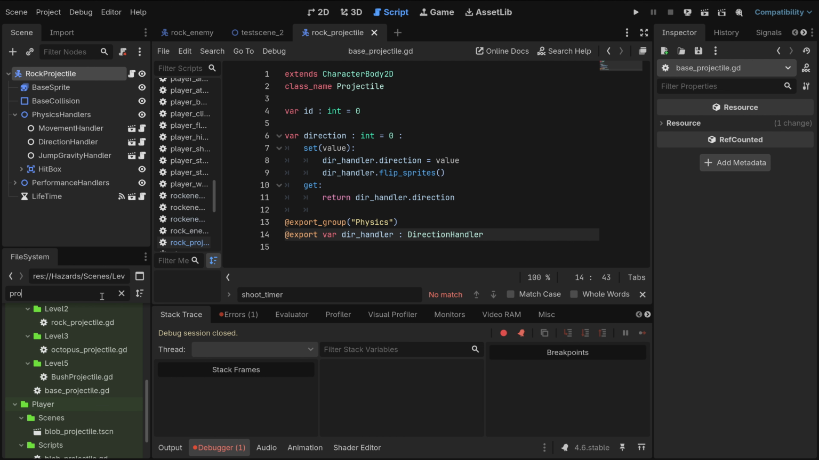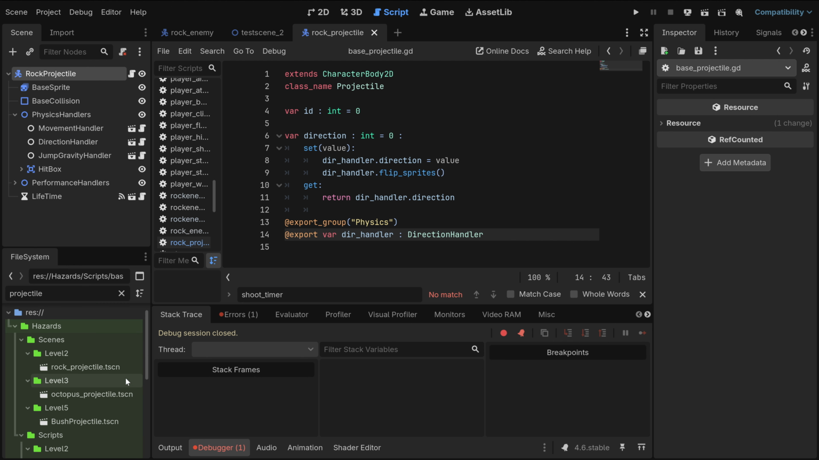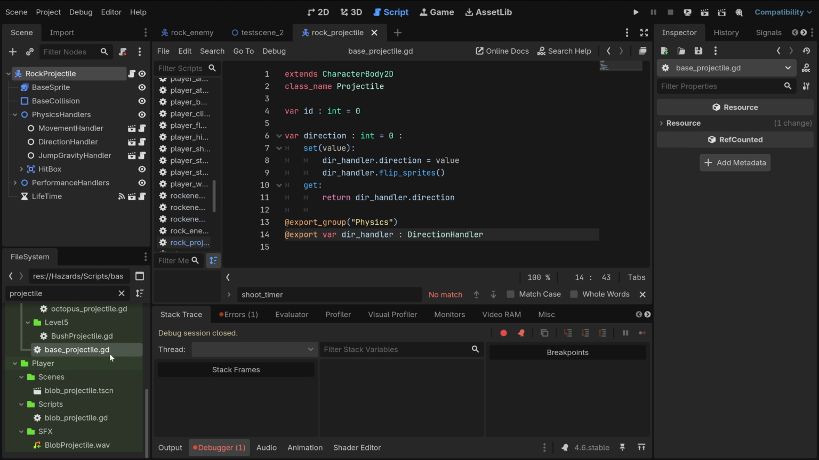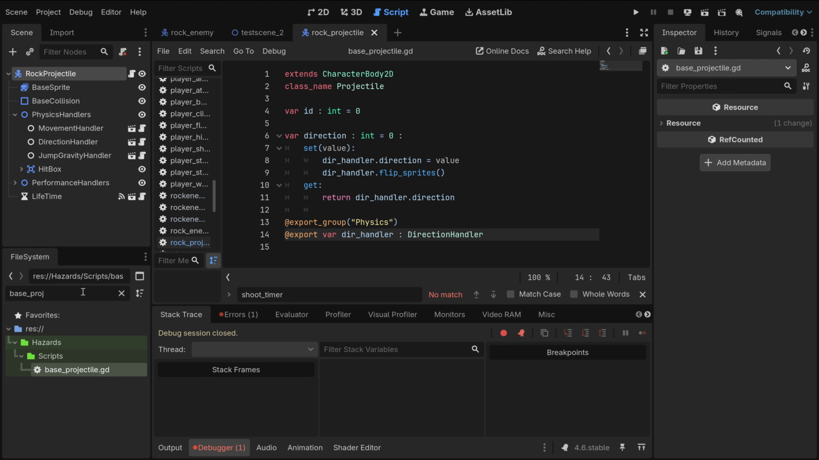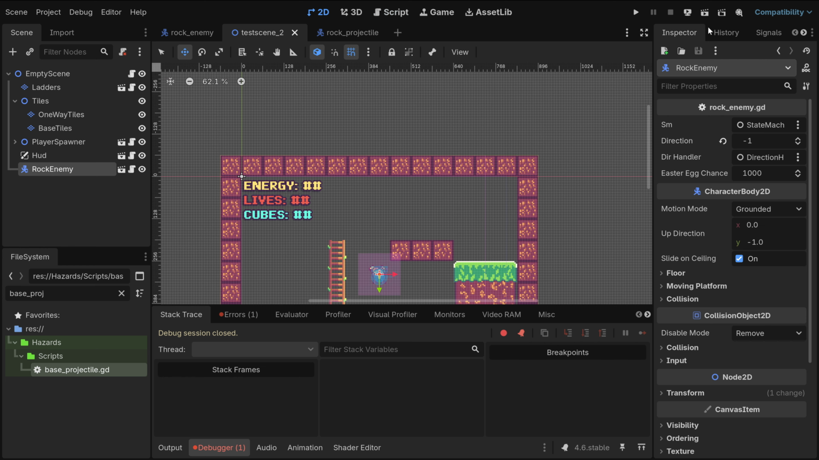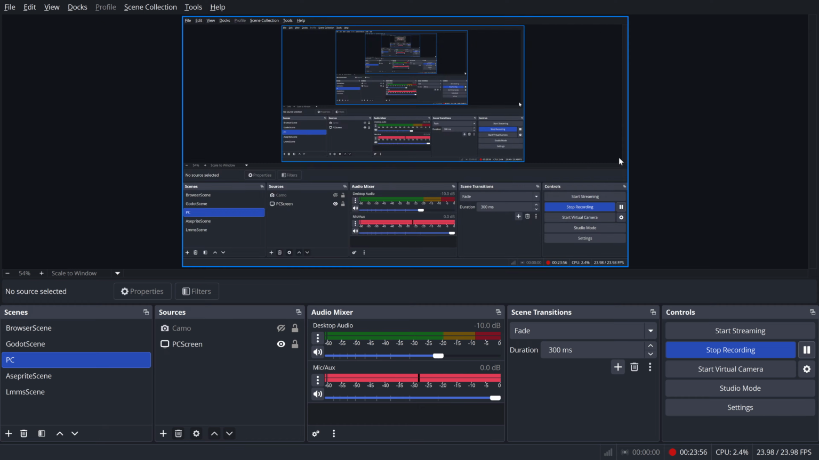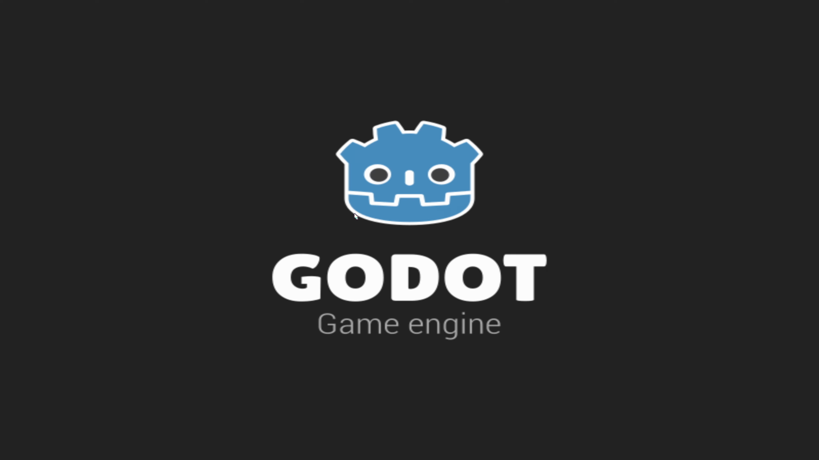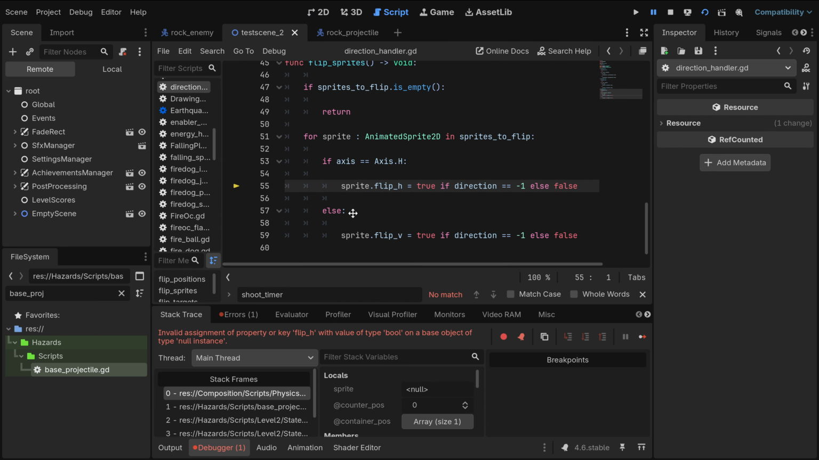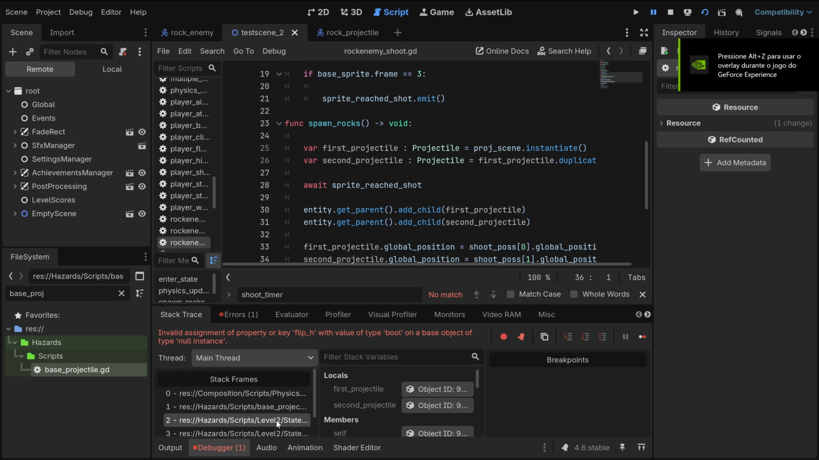Like, there's no base projectile scene anymore. This is just a class, right? Yeah, it's just a class. Well, yeah, it's just a script. There's no scene. If I go to base projectile, it's just a script. There's no scene. It's just a class. So what's happening? And why can't I simply go to bed and instead have to fix this bug? Why? Okay, never mind. Let's just see from where this is being called. From where? The base projectile. But why?